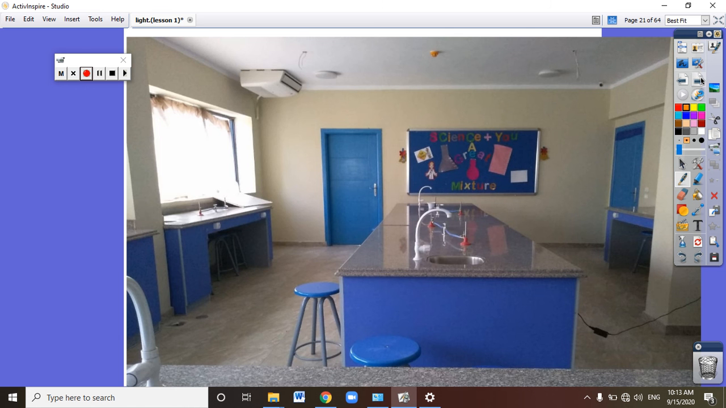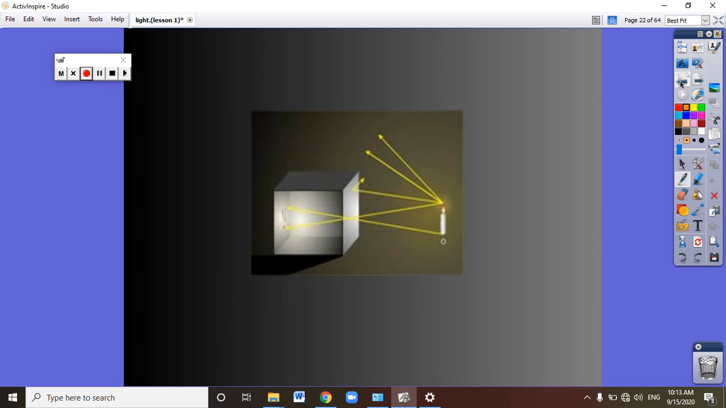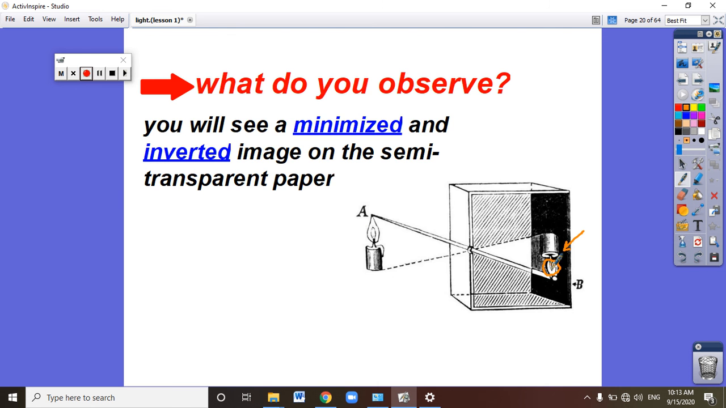What is the meaning of inverted? Inverted means like this, okay? This is normal and this is inverted. But in the camera of your mobile, there is something in the camera that makes the images normal after taking the picture, okay? So the images through narrow holes are minimized and inverted, okay?